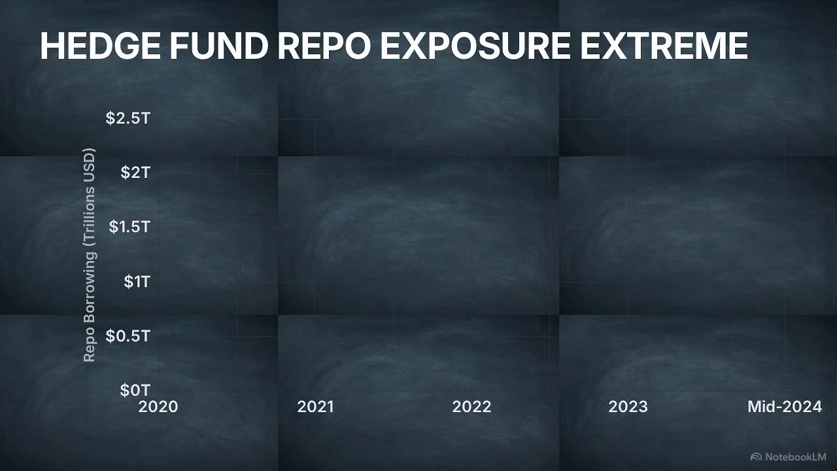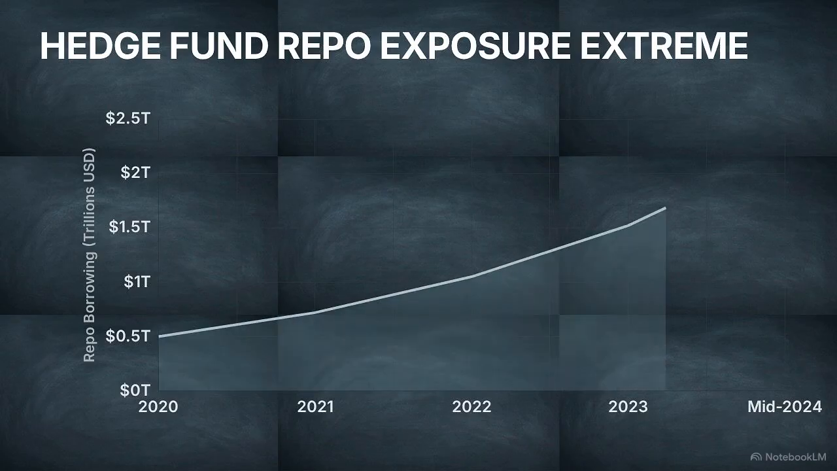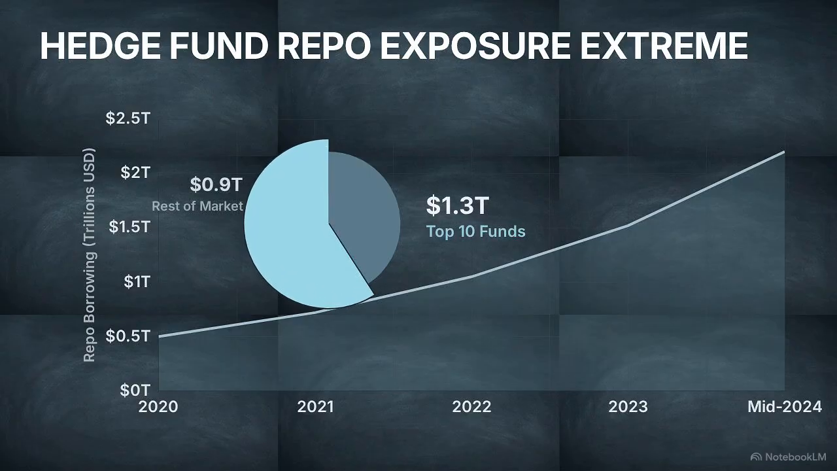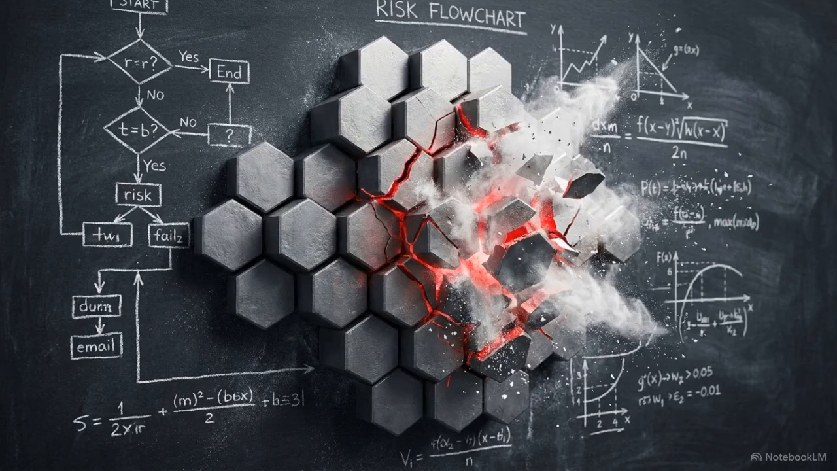This chart shows the scale of the exposure. Aggregate hedge fund repo borrowing reached a record $2.2 trillion in mid-2024. The exposure is highly concentrated. The 10 largest hedge funds alone account for $1.3 trillion of that borrowing. Multi-strategy pod funds are especially vulnerable. A breakdown in historical correlations could lead to multiple pods reaching their risk limit simultaneously, triggering a sharp deleveraging that could impair Treasury market functioning.